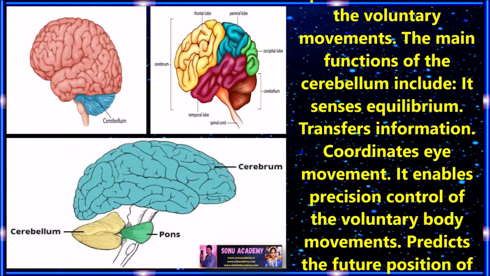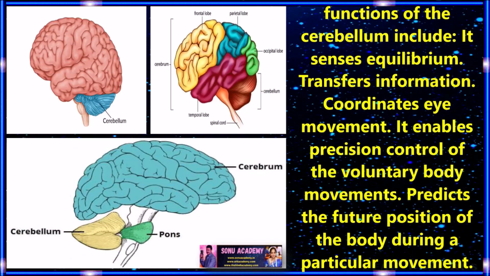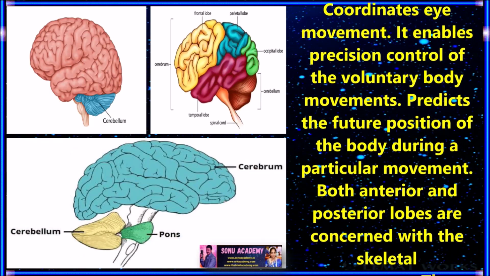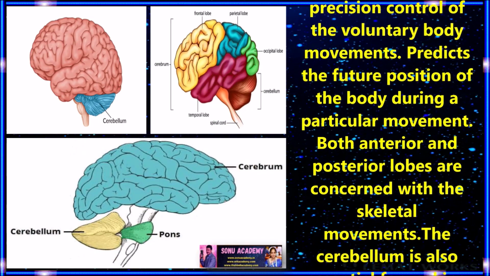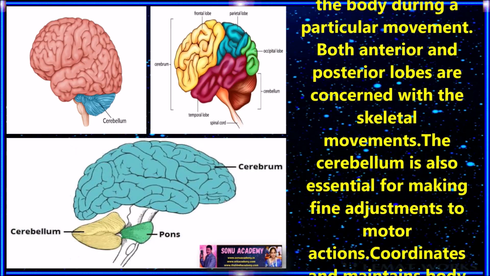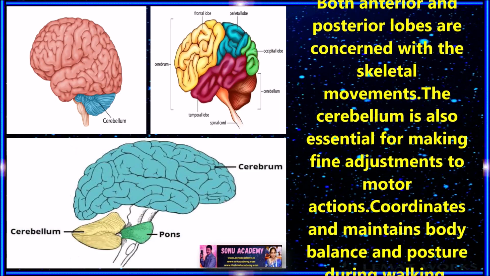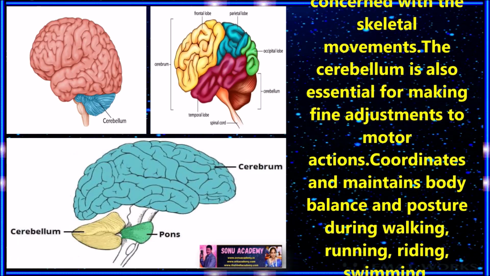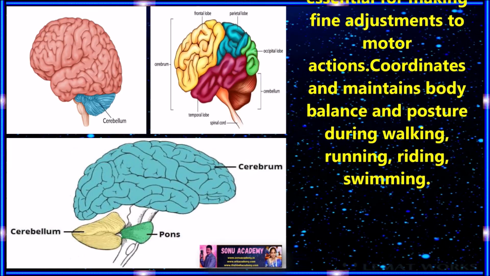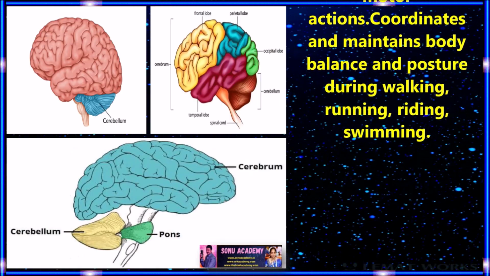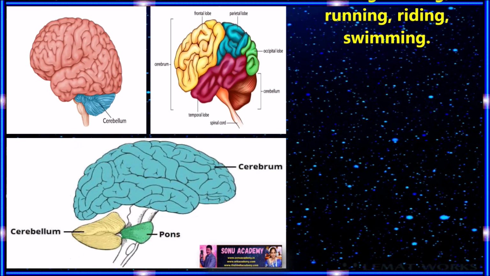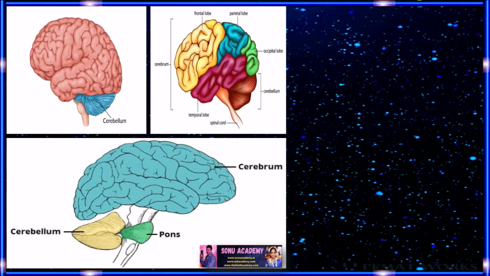the voluntary movements. The main functions of the cerebellum include: it senses equilibrium, transfers information, coordinates eye movements, enables precision control of voluntary body movements, and predicts the future position of the body during a particular movement. Both anterior and posterior lobes are connected with the skeletal movements. The cerebellum is also essential for making fine adjustments to motor actions. Mainly it coordinates and maintains body balance and posture during walking, running, riding, etc.